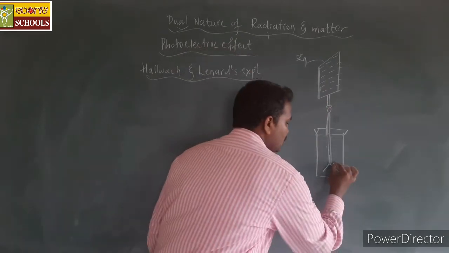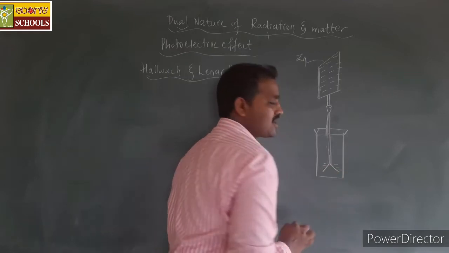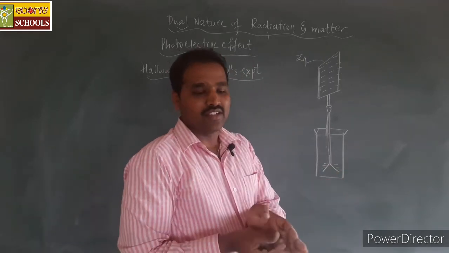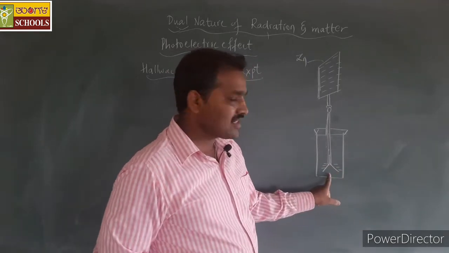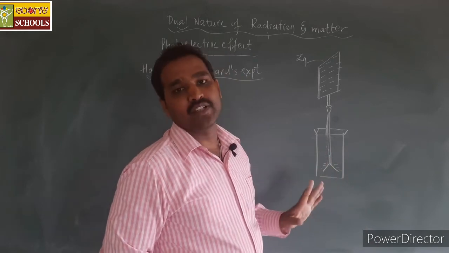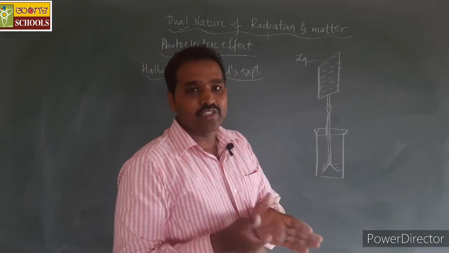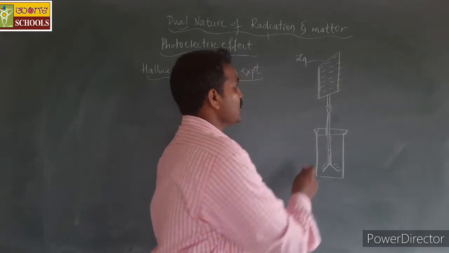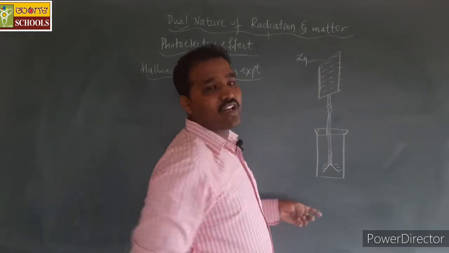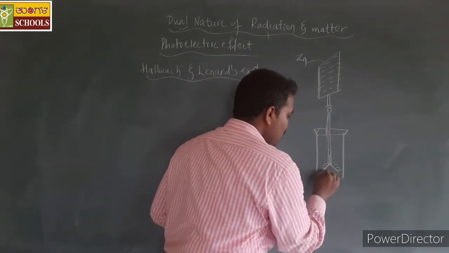So on both gold foils there is accumulation of negative charges, hence repulsion and deflection of the gold leaves. Both are negatively charged, so they move away from each other. When the negative charge was more, the deflection was also more.